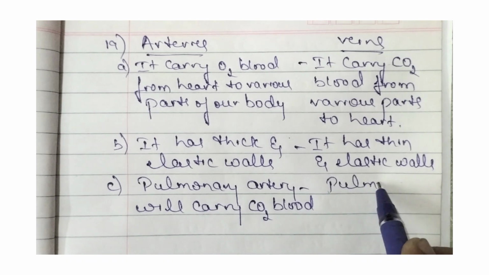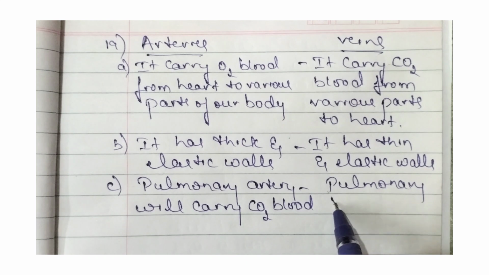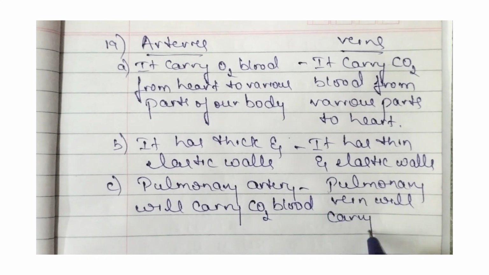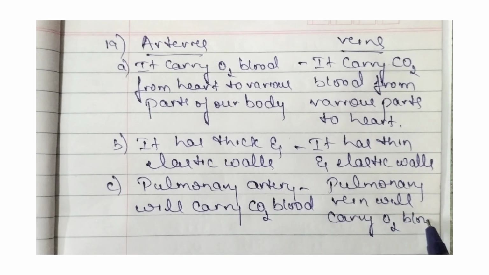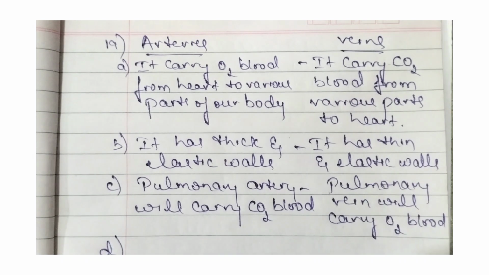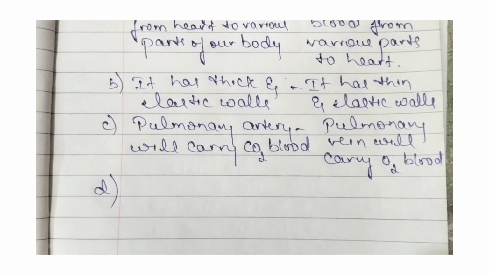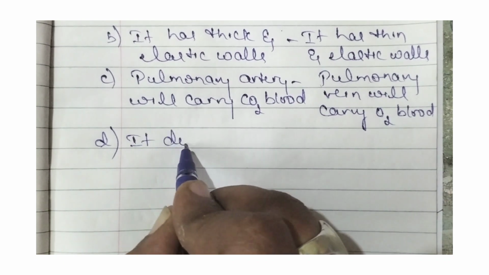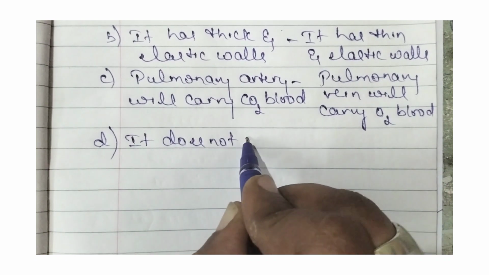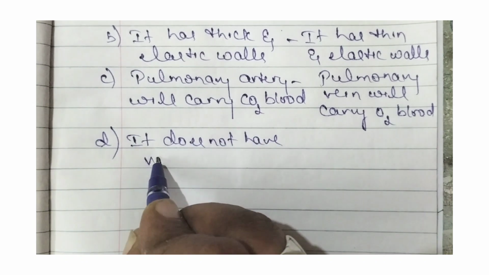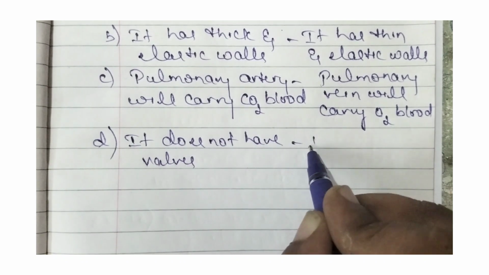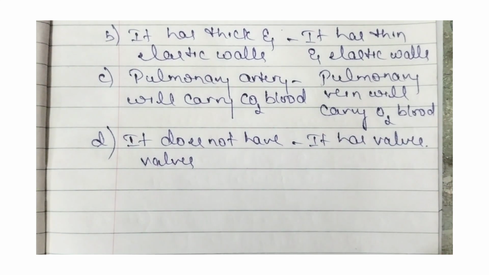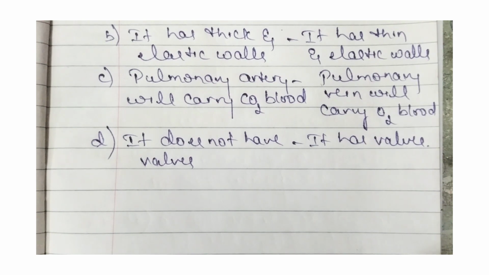Then pulmonary vein will carry oxygenated blood. The fourth difference between them is arteries do not have valves. Veins have valves. So these are the differences between arteries and veins.